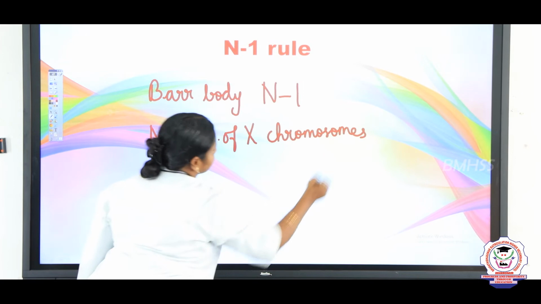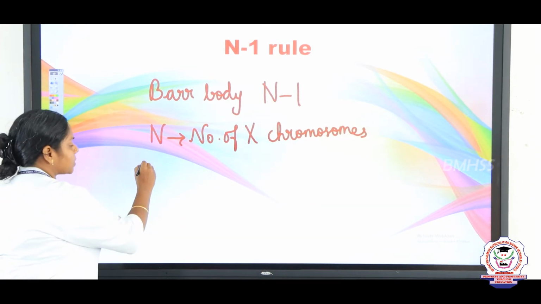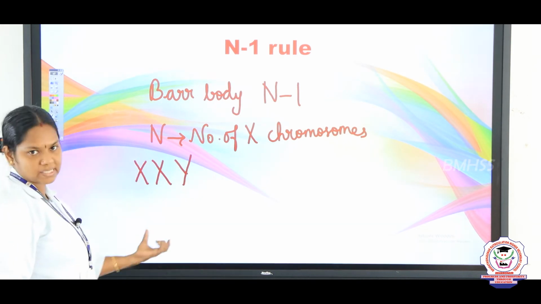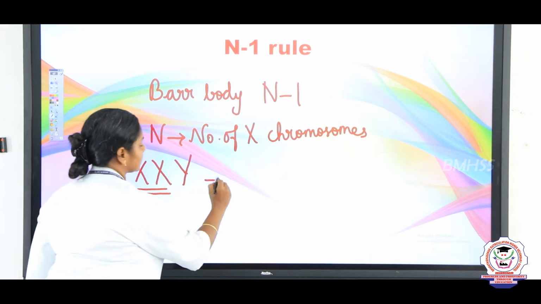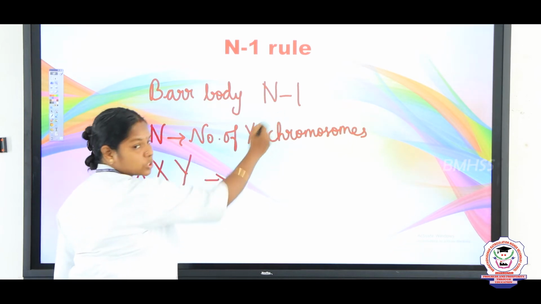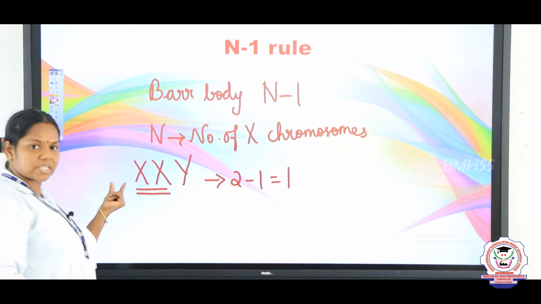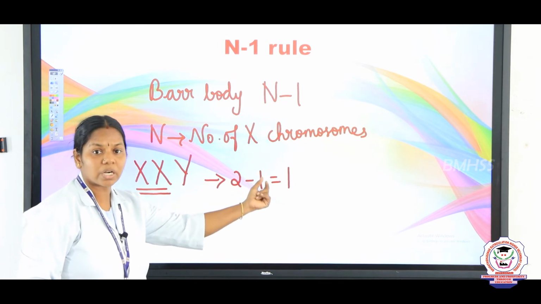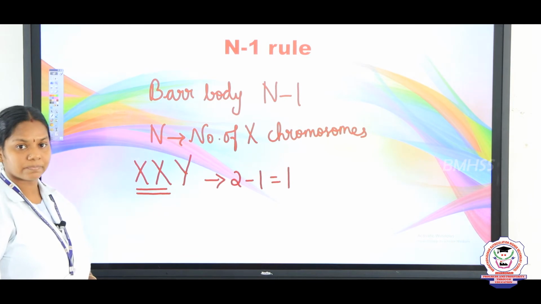For example, if the organism possesses the sex XXY, how many X are there, children? 2 X, right? So Barr bodies is 2 minus 1, that is, 1. So if 2X is present, the number of Barr bodies is 1. The Barr bodies will always be one number less than the number of X chromosomes.